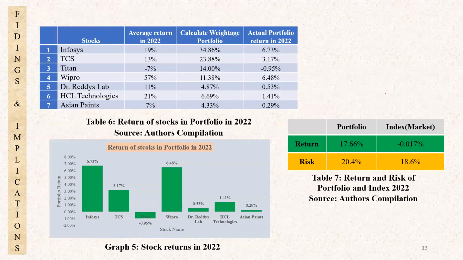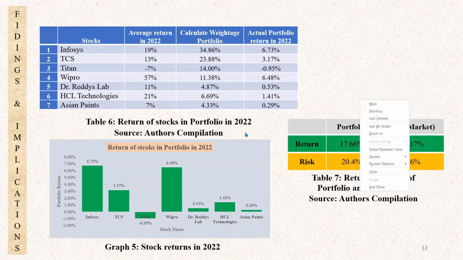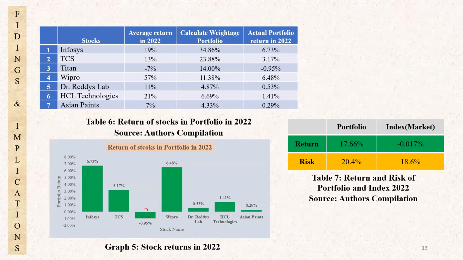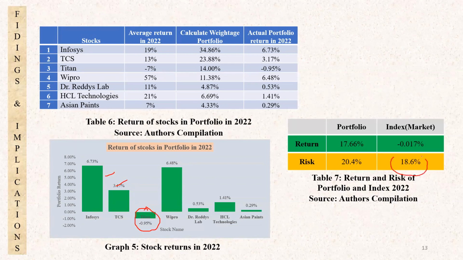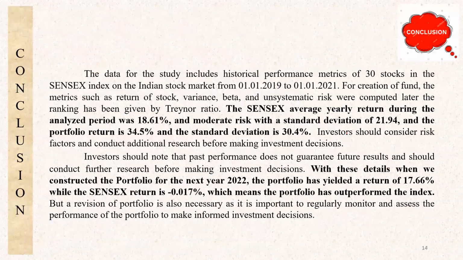The same study has been extended to 2022. And in this, you can see only Titan has given a negative return and the rest of the companies have given positive returns. Okay. In 2022, the risk of the market is 18.6% and the return from the market is minus 0.017. Whereas the portfolio's risk is 20.4, the return is 17.66. Now you can see that the portfolio which we have created has outperformed the market. So that is going to be the conclusion.